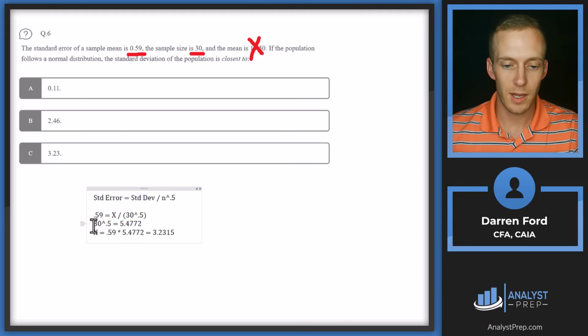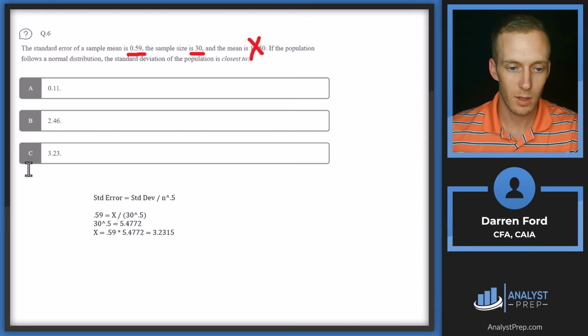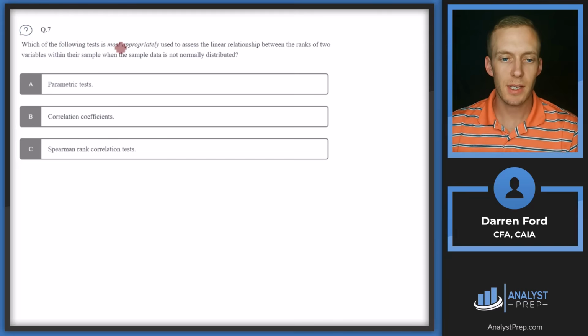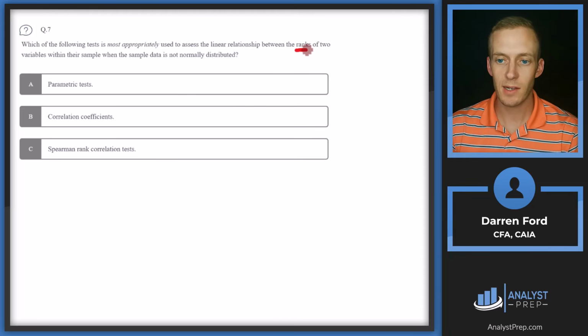So how that shakes out is we get 30 to the 0.5, which is going to be equal to 5.4772. So this is essentially x divided by 5.4772. We need to multiply both sides to finish out this algebra. Multiplying that by 0.59 gets us an x of 3.2315, which is going to round right here to answer C.